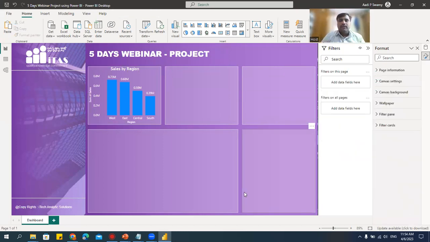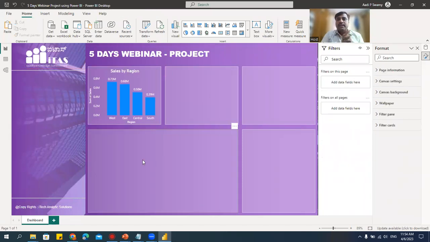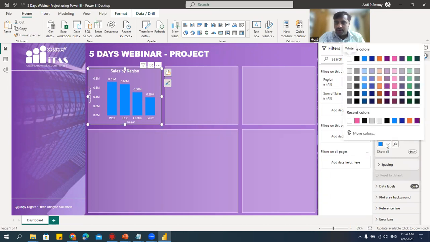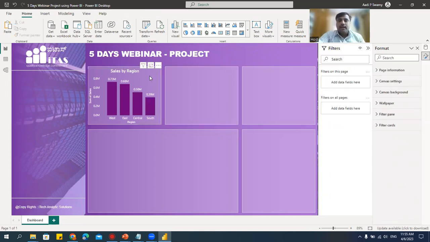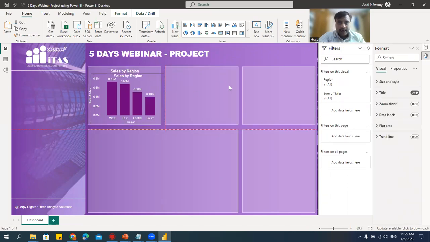Now you see the report is like this. If you think you want to reduce a little, right? See how neat it looks now. We just removed the background, changed the colors. What is the advantage of this? Suppose you want to change the color of this bar, that also you can do. Where is that? We have these columns. And if you think I want to change the color, let's say we'll change the color to something like this. Looking good. Okay, see, this is looking good. Now I'll copy this. See how easy it is. Control C, Control V, and I'll keep it.